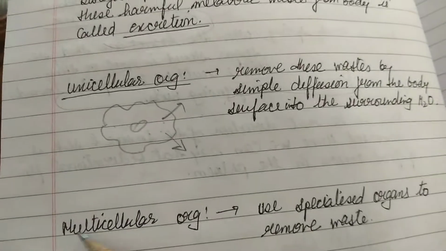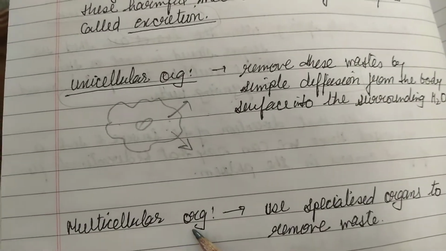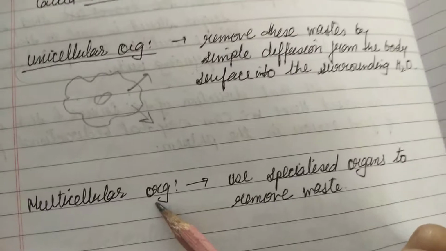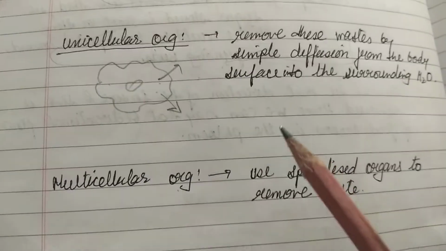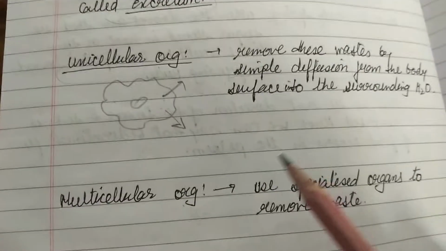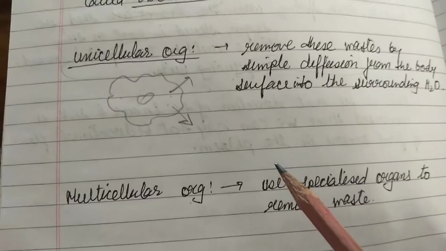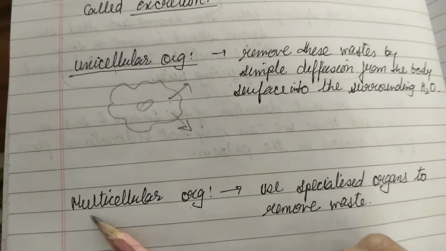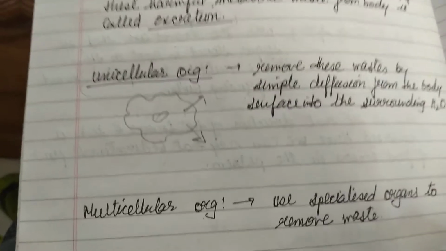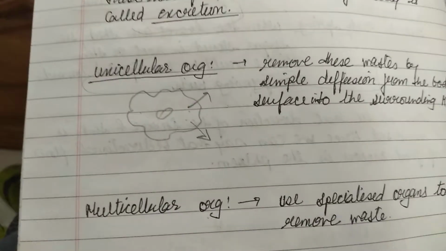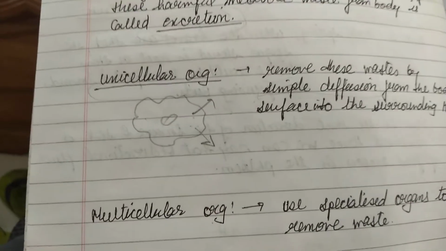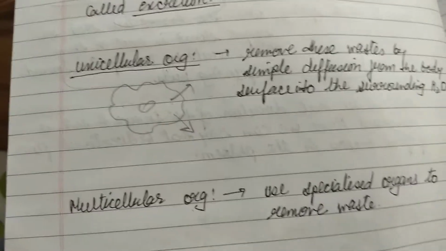But in case of a multicellular organism, this waste has to be removed from each and every cell of the body. Metabolic activity occurs in each and every cell, and a multicellular organism has millions of cells. So how to collect the waste from those millions of cells and remove it out of the body?